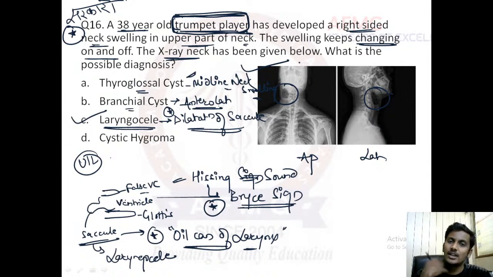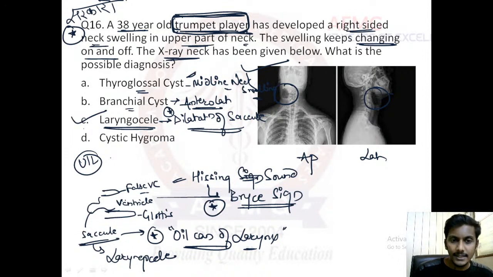Branchial cyst is actually a congenital anomaly. It is due to delayed closure or non-closure of the branchial pouches. Okay, so if the branchial pouches do not close, there would be a neck swelling known as branchial cyst. It is a cystic swelling on the anterolateral neck over here somewhere.